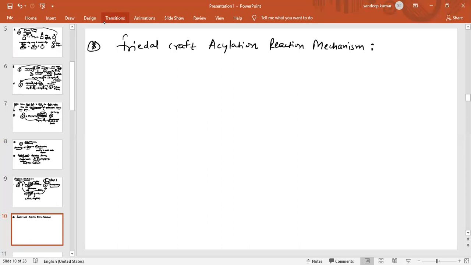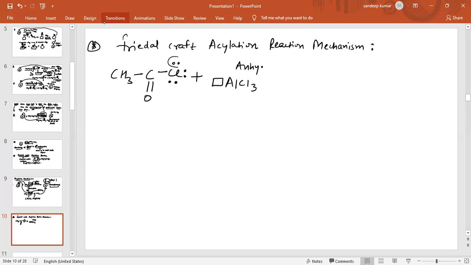If a compound is given like this, for example, we have taken CH3 C double bond O and Cl, and we are using anhydrous AlCl3. This aluminium is having a vacant orbital. Now, this chlorine atom having a lone pair of electrons, and this is the vacant orbital.